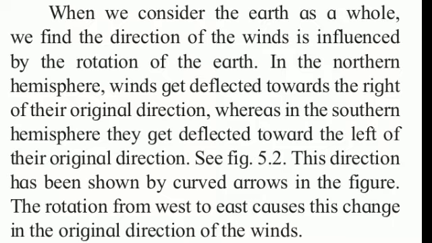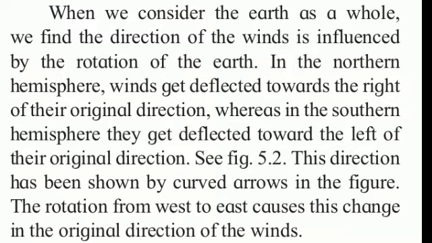When we consider the earth as a whole, we find the direction of the wind is influenced by the rotation of the earth. In the northern hemisphere, winds get deflected. Underline this word, students, and write down the meaning. Deflected means to change direction towards the right of their original direction.